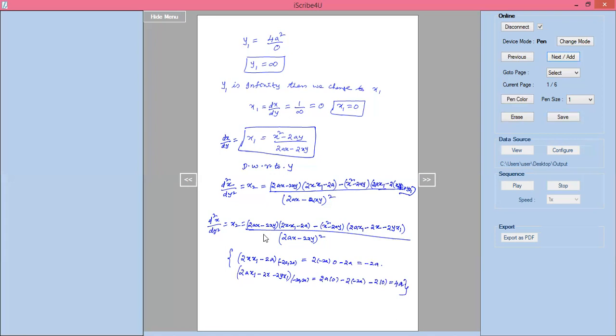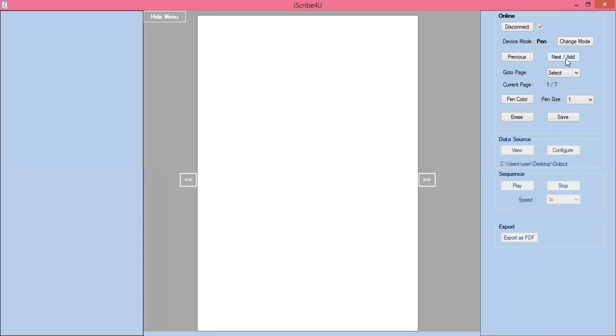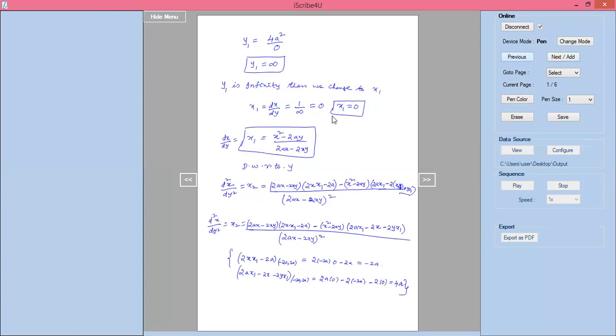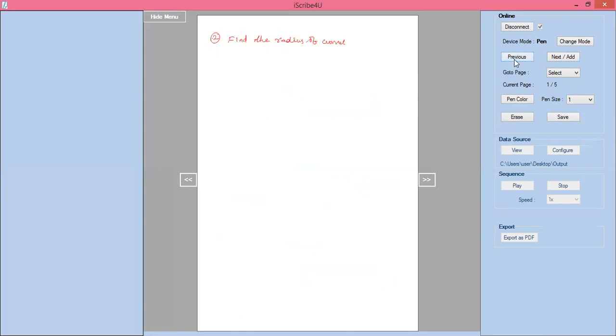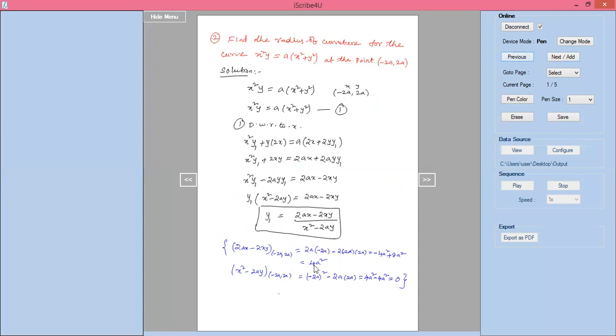x2 equal to, I am substituting those values. The first term is 2ax minus 2xy, and that value we already know, it should be 4a square. I will substitute that first.